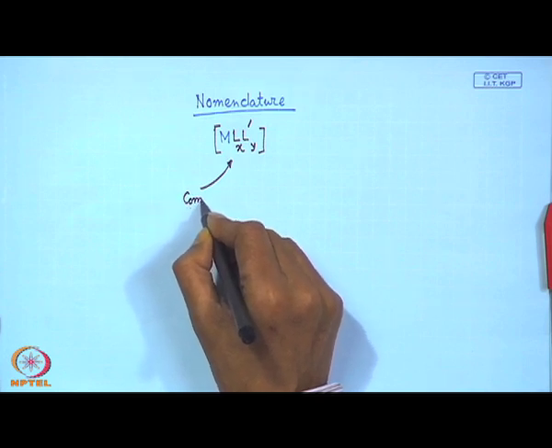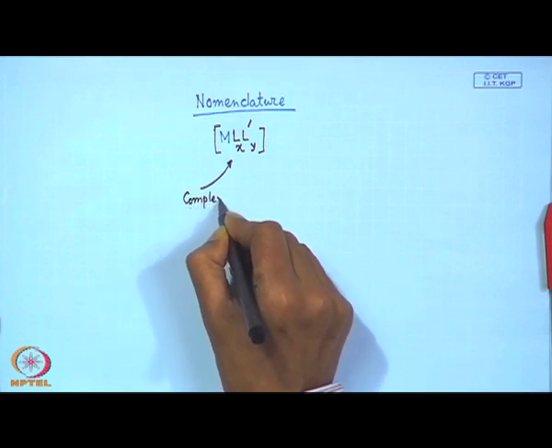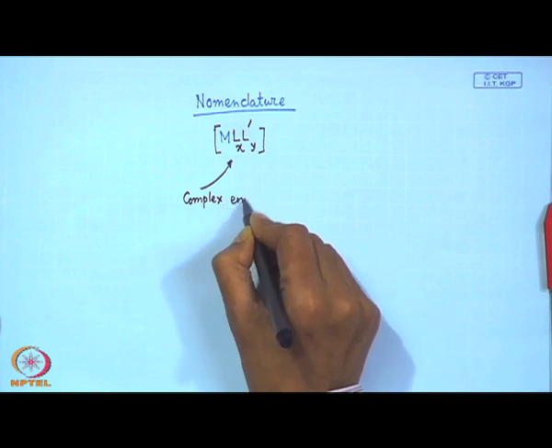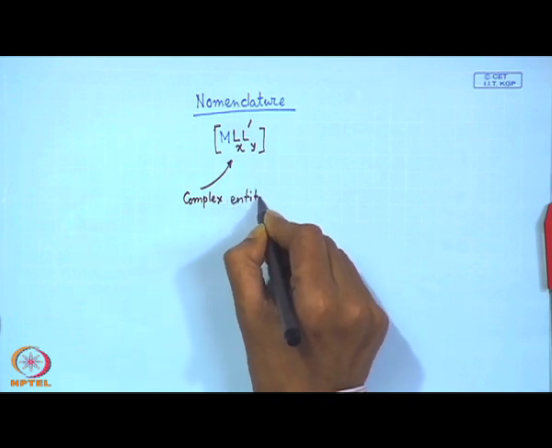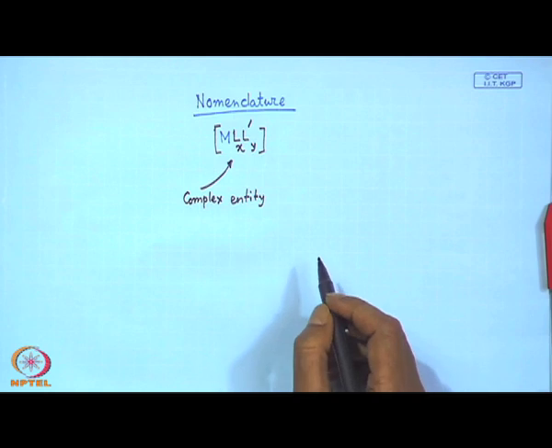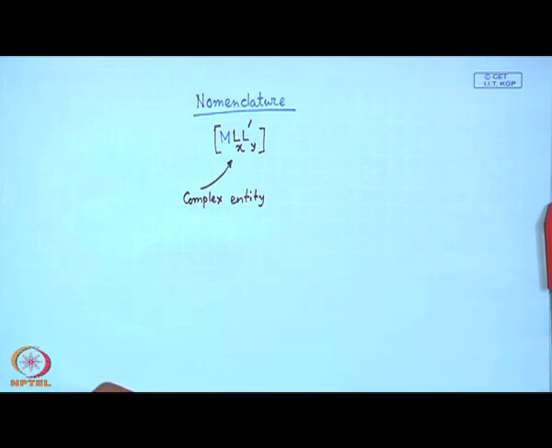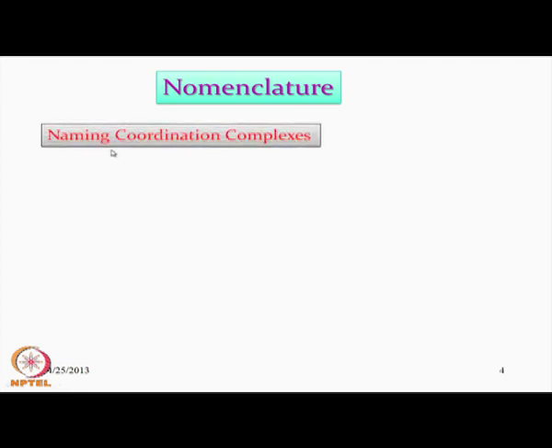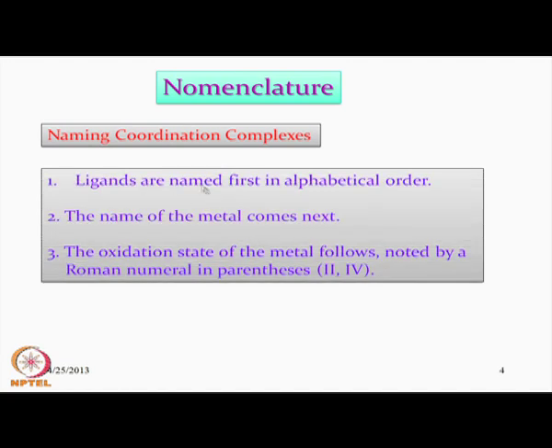So, how do we systematically name the complex entity within a metal complex? That we will see.